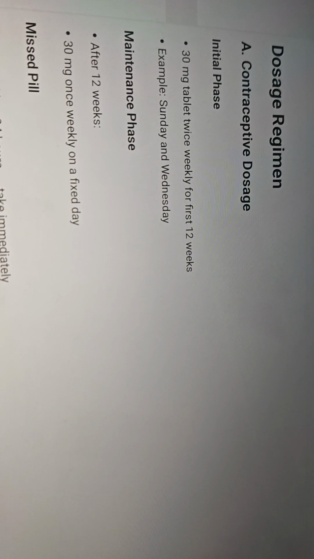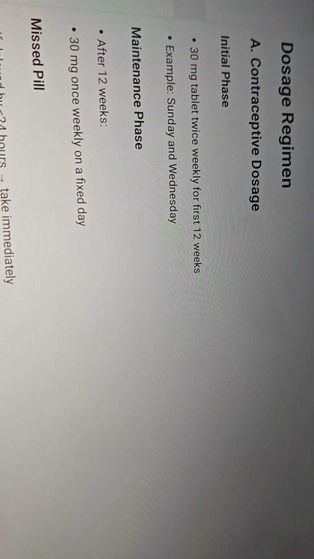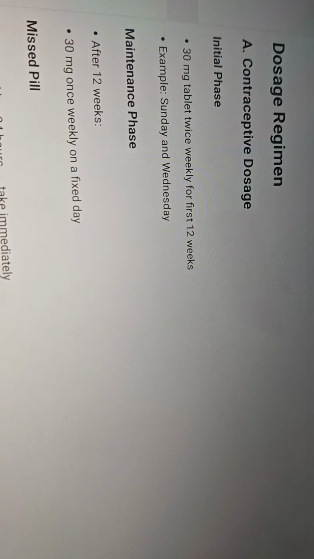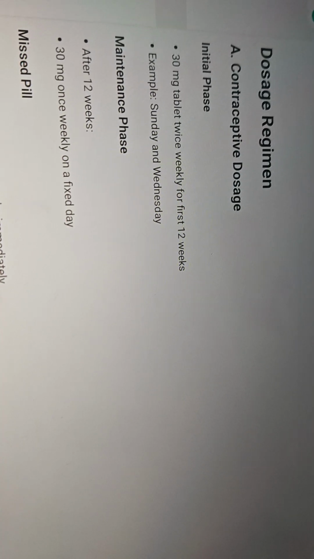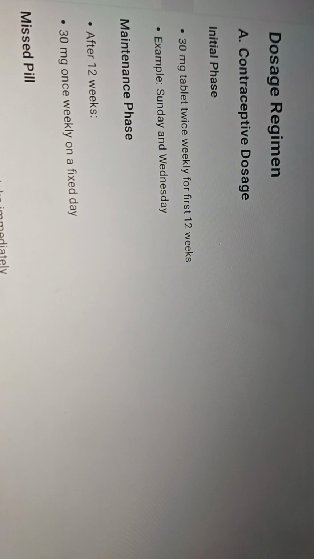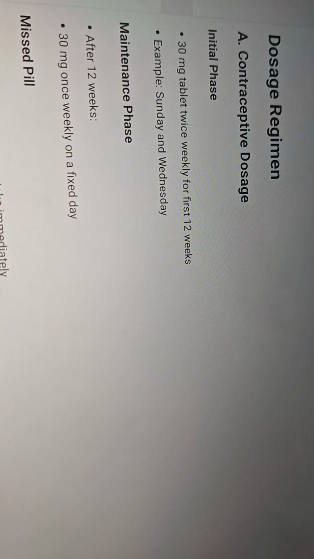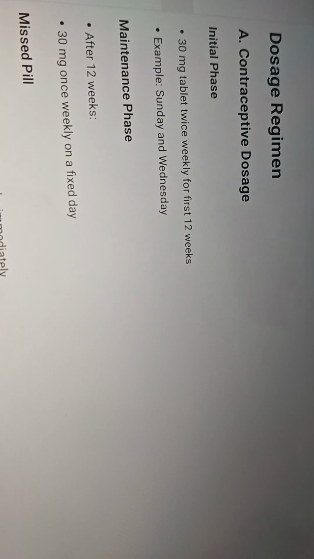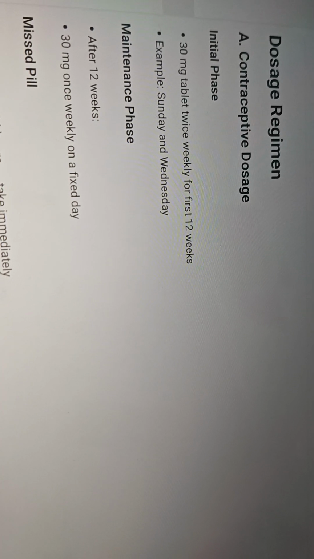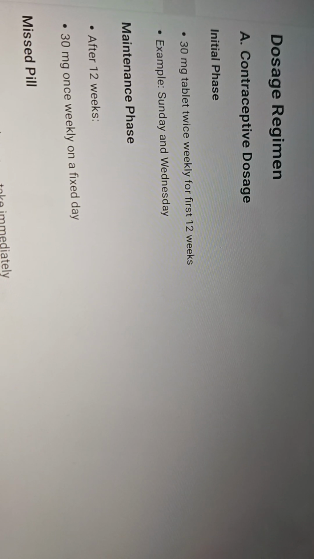So how are we going to start this drug in the initial phase and the maintenance phase? For contraceptive use, the initial phase contains a 30 milligram tablet that is taken twice weekly for the first 12 weeks. So for the first 3 months we have to tell the patient to take this drug twice a week. For example, if the patient has taken the drug on Sunday, then she has to repeat the dose on Wednesday as well, and this has to be repeated for 12 weeks or 3 months.